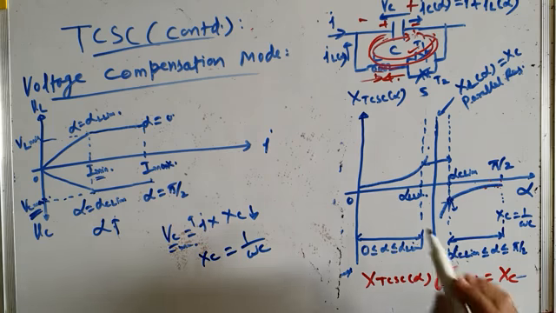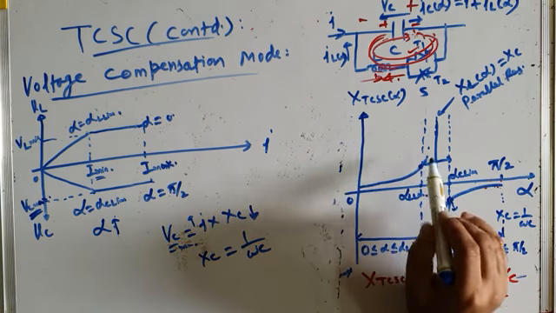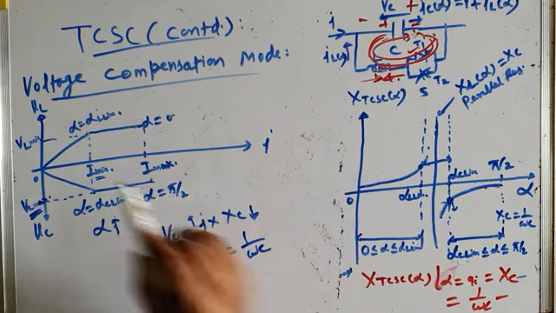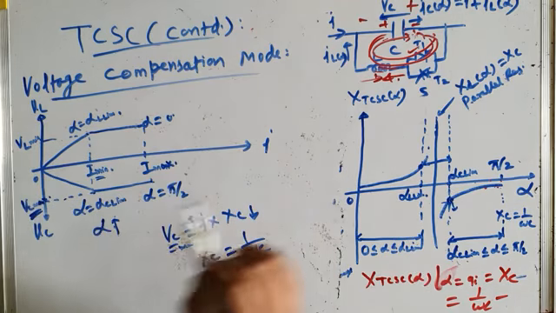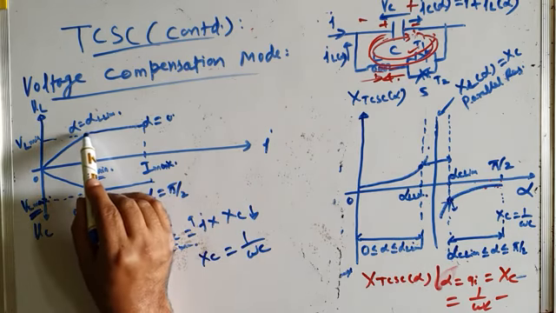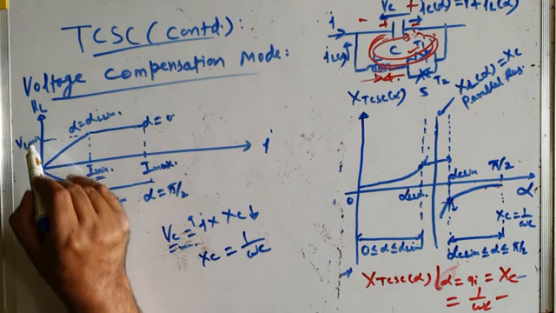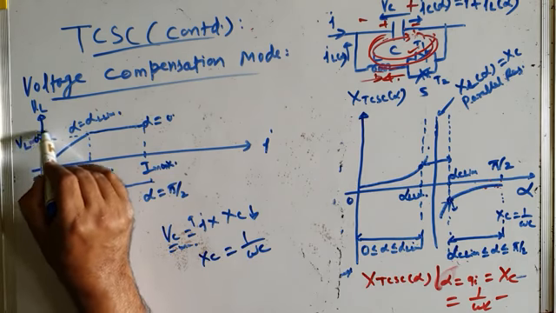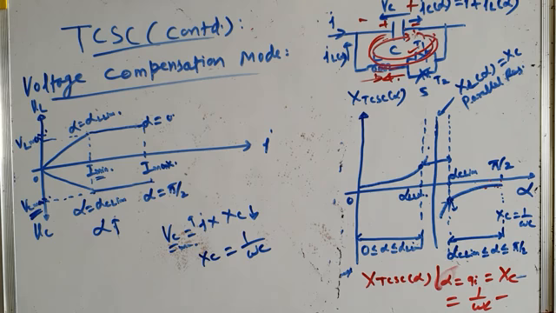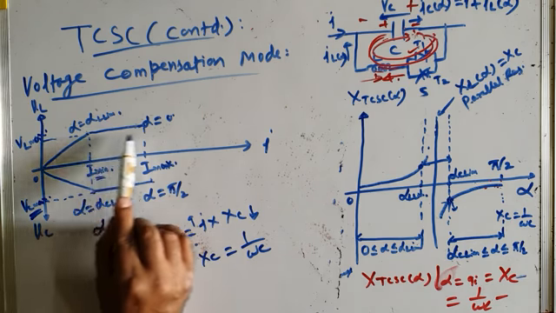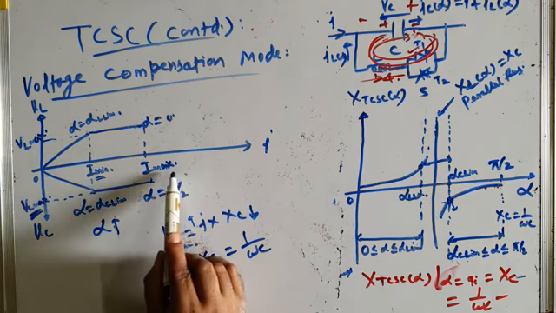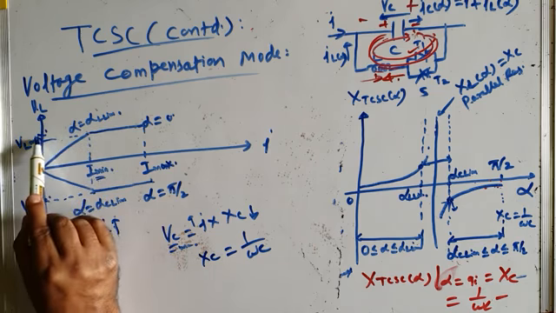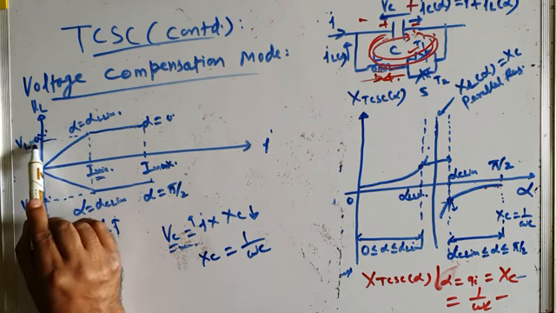In the inductive region, you first operate it at maximum delay angle alpha L lim, that is this. और जब transmission line current I min हो जाती है, you design your TCSC in such a way that the voltage across inductive voltage is VL max. This is VL max, maximum voltage. Okay, and beyond this you want to maintain. अगर आपकी transmission line current now increases from I min to I max, but you want to maintain the inductive voltage at this value VL max.